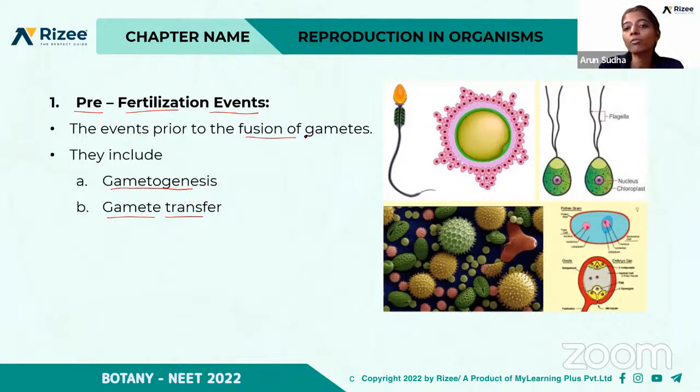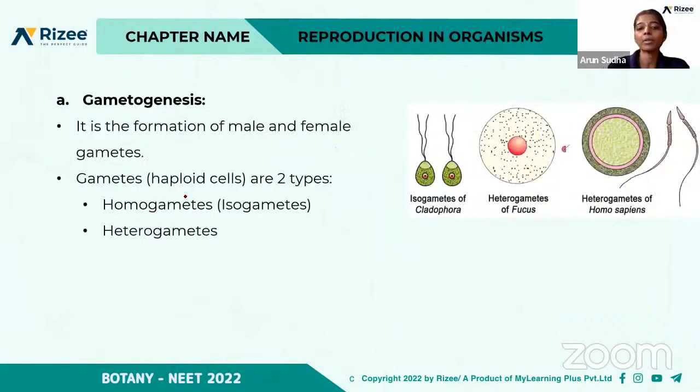Fusion of gametes is the fertilization, which is also called syngamy. So the events prior to the fusion of gametes are pre-fertilization events, and this includes gametogenesis and gamete transfer.